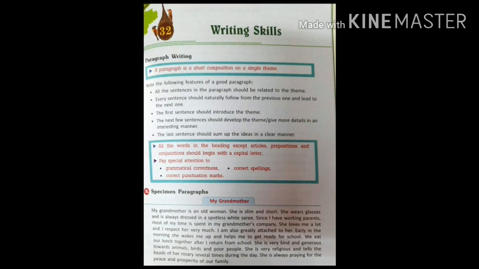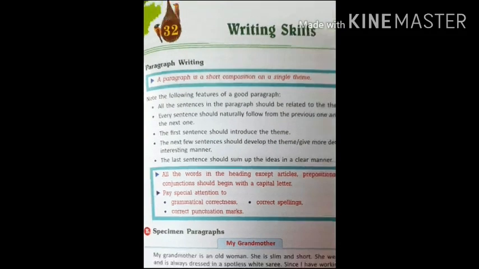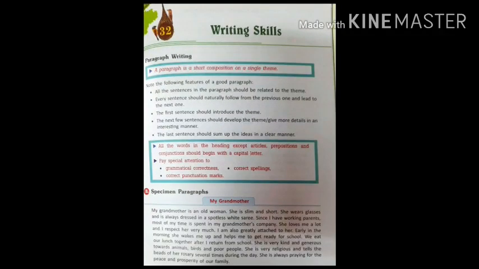Now note the following features of a good paragraph. When you write, it should be a good paragraph, and it should have a few features. Now let us look into that. All the sentences of the paragraph should be related to the theme. You should not move away from the theme, from the topic that you are writing the paragraph on. Every sentence should naturally flow from the previous one and lead to the next one. There should be a smooth flow in the paragraph that you are writing.